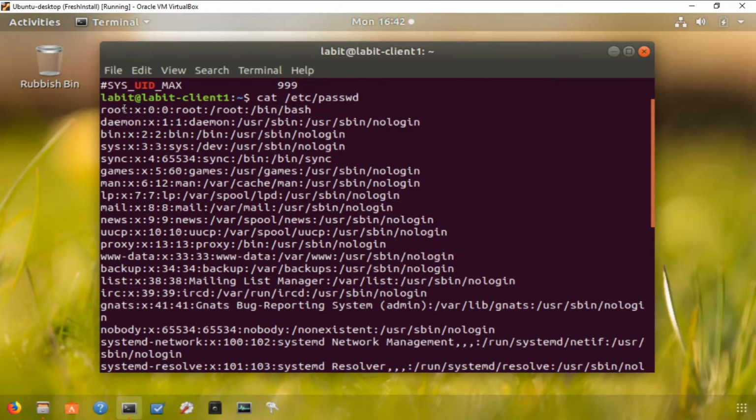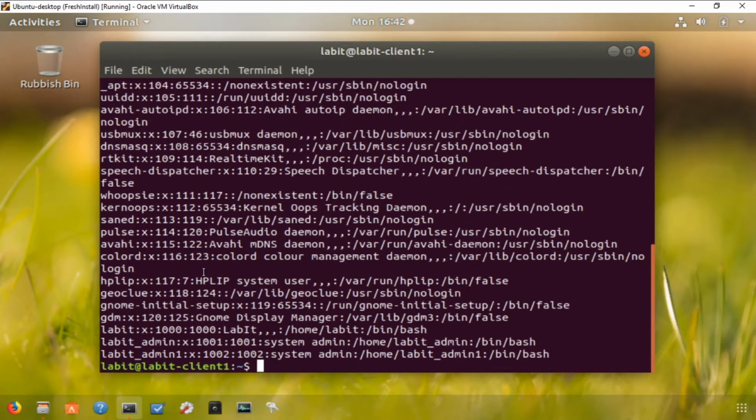We have our root user here, and these are all the system users, and we can confirm by looking at this particular column, which is the user ID for that user, and this is between 100 and 999. So these are system users. The last user on this list, however, has a user ID 1000, which means this user is a human user, as are these two users.